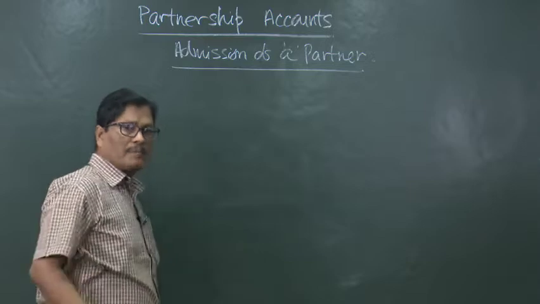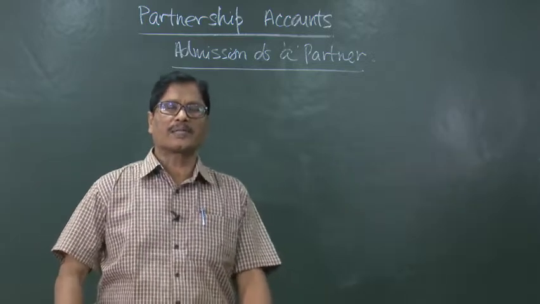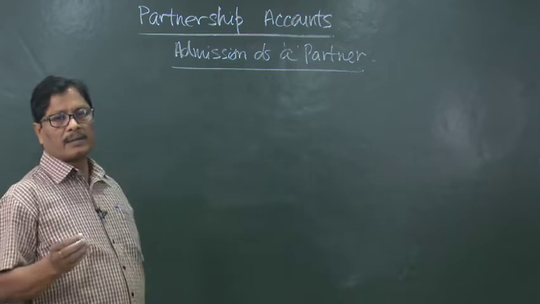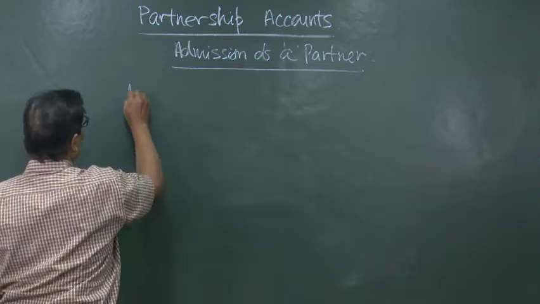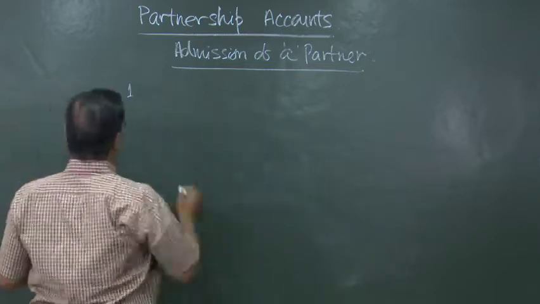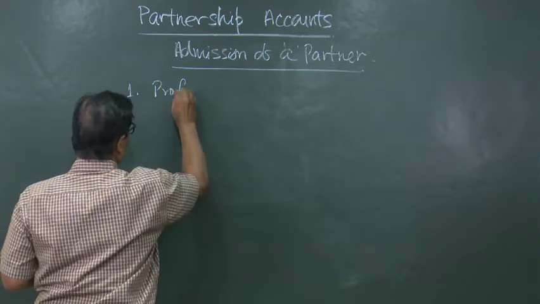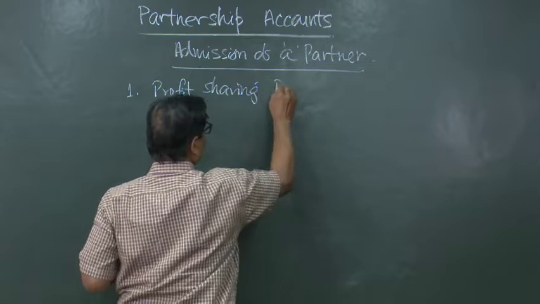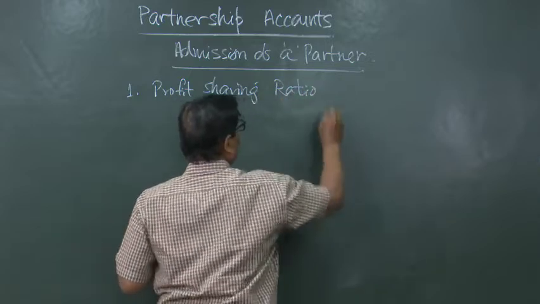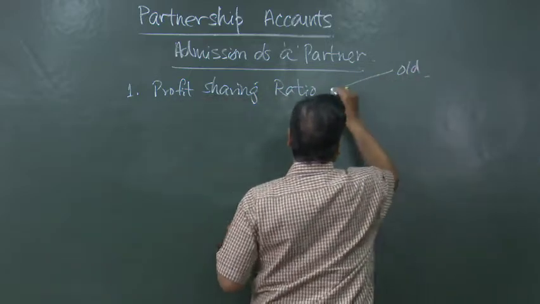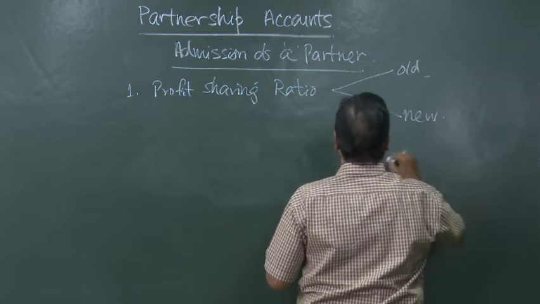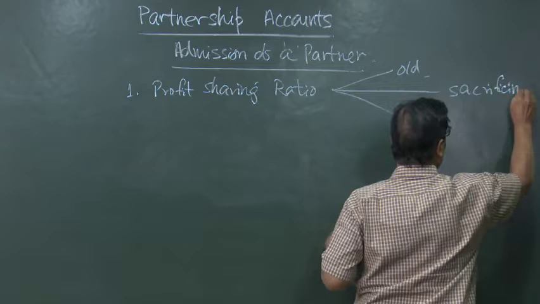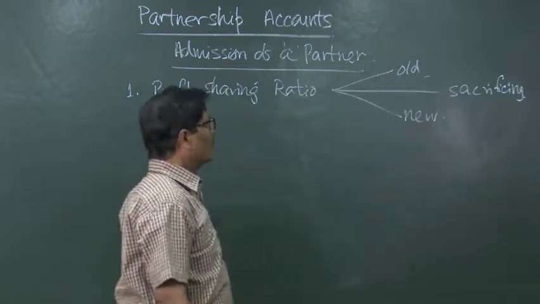So, what are the problems in case of admission of a partner so far as the accounting is concerned? First of all, we have to take the profit sharing ratio. What all we are going to read under admission of a partner is profit sharing ratio. There is old ratio, there is new ratio, there is sacrificing ratio. All these ratios we have to calculate.